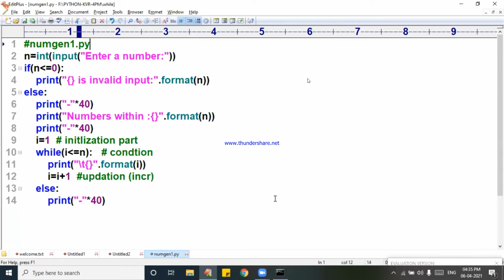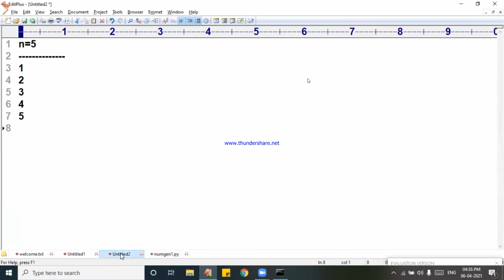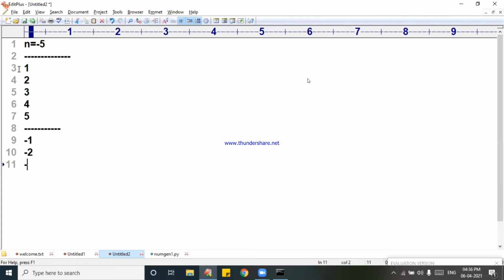Sir, okay, we understood this logic, sir. But I want to just enlarge this logic. Suppose I enter 5, you are entering 1 to 5, nice. Suppose they enter minus 5. What is that value? Minus 5. When they enter minus 5, I will come to 1 to 5, print. In the case of a positive number, you print. In the case of a negative number, you print minus 1, minus 2, minus 3, minus 4, minus 5. Minus 5 you print.